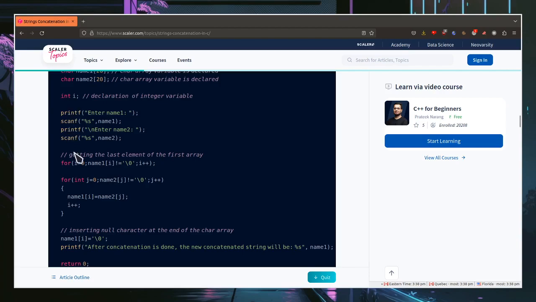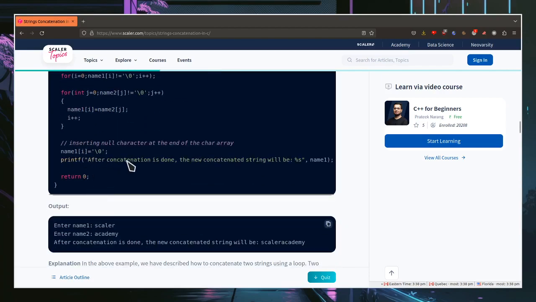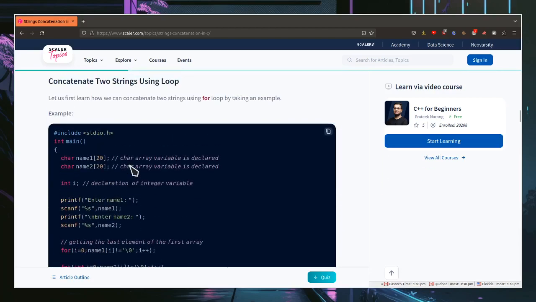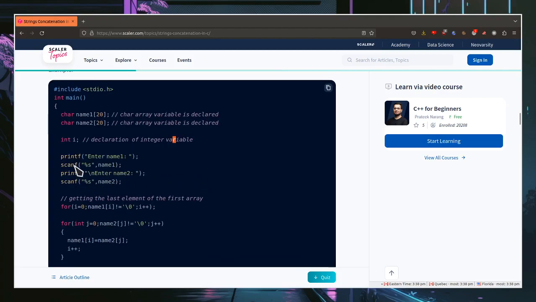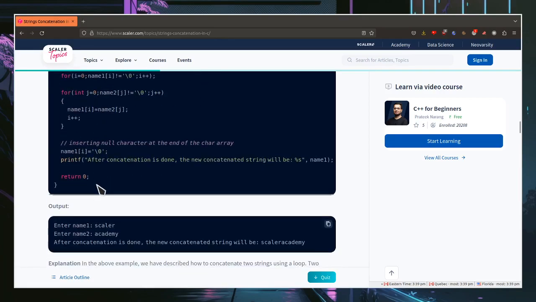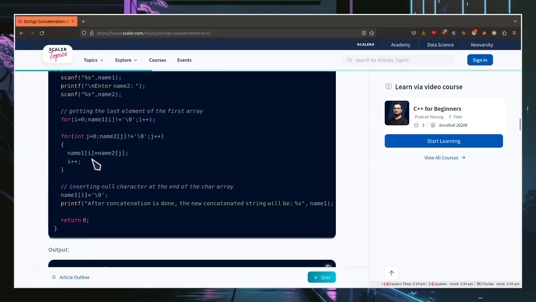Print, scanf, print after concatenation, and the concatenation, where is it? I'm looking for it. You got name, declare an integer variable. Getting the last element of the first array. Equal g.